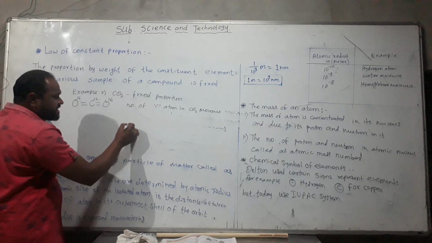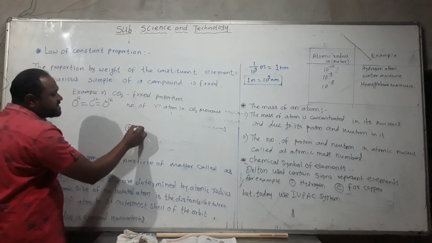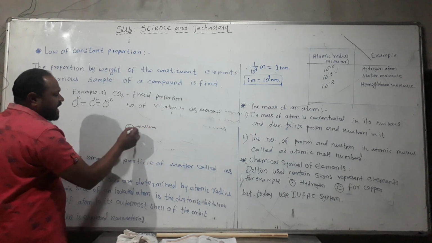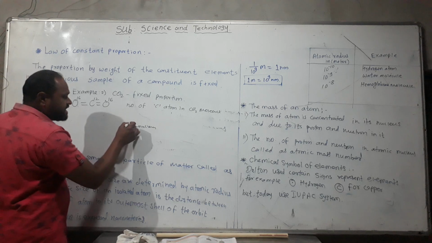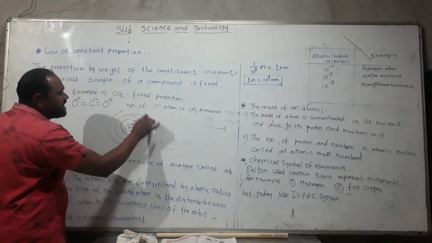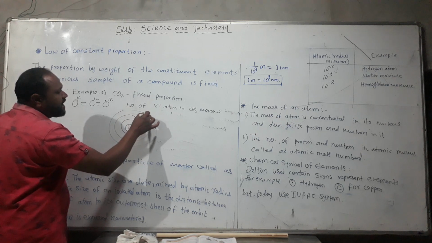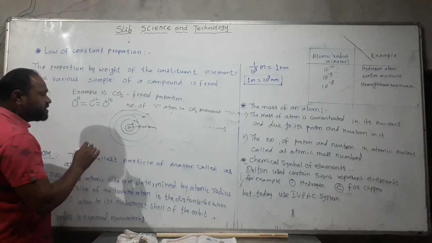Inside the structure of the atom, at the center of the atom is the nucleus, and different shells are there. Different shells means K shell, L shell, M shell, and N shell. K, L, M, and N. So at that time atomic size will be determined by atomic radius.